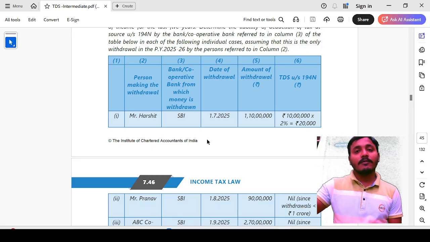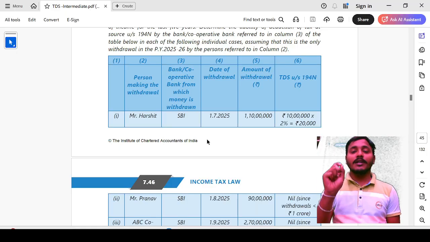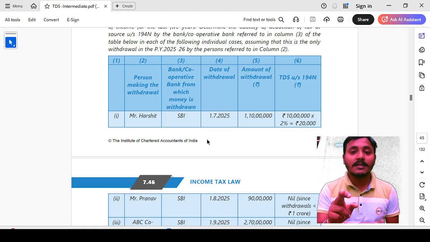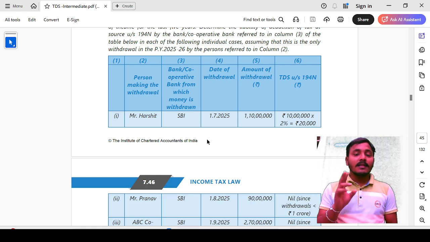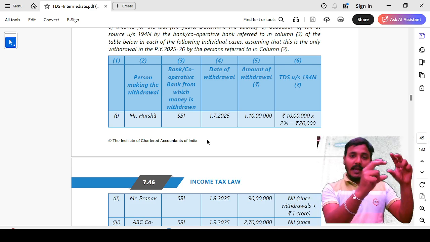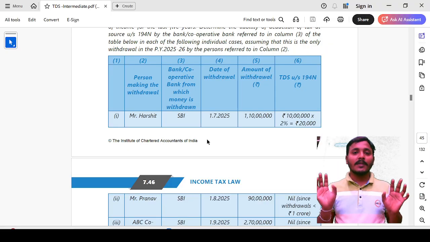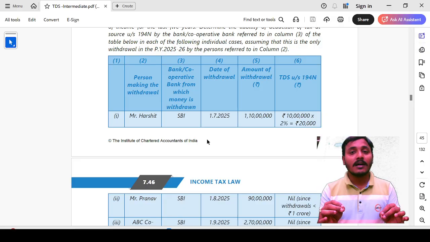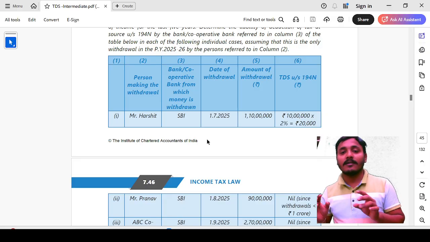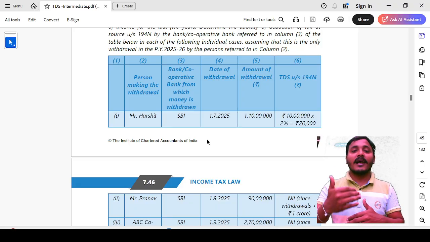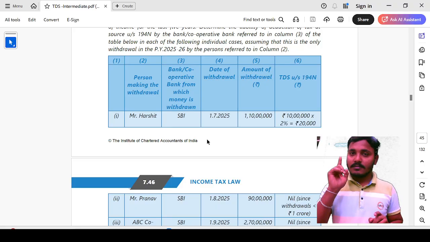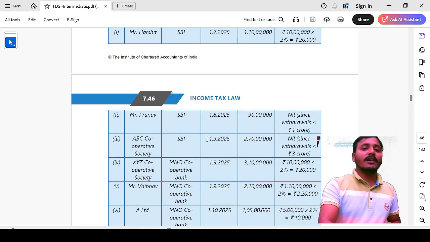If they exceed 1 crore, TDS will be applicable only on the exceeding amount. Here they withdrew cash of 1 crore 10 lakhs, so the exceeded amount is 10 lakh rupees. 10 lakhs multiplied by 2% gives 20,000 TDS. This 20,000 TDS amount will be deducted by SBI while giving cash to Mr. Harshit. Got it?